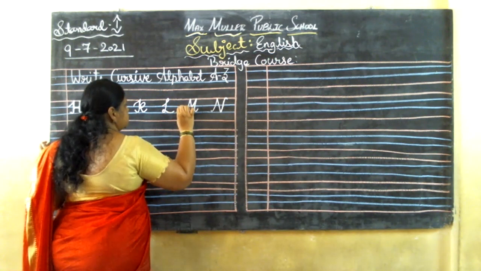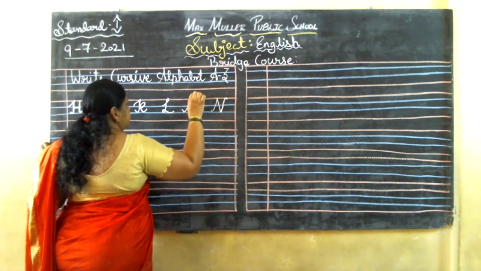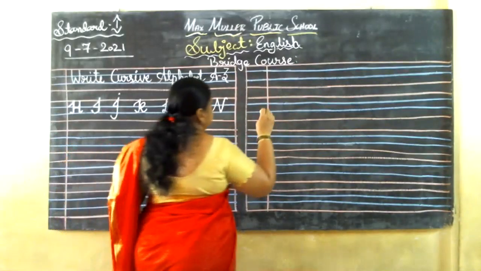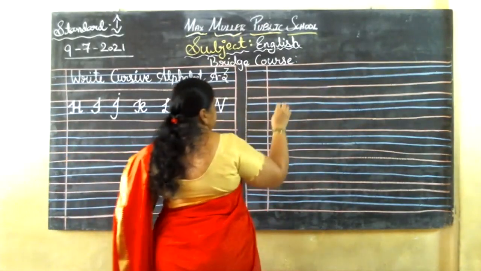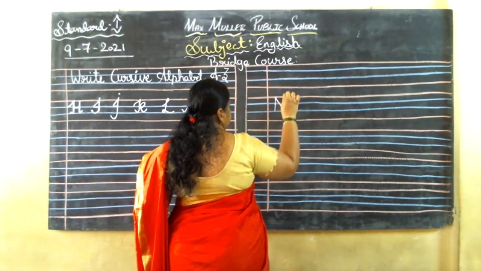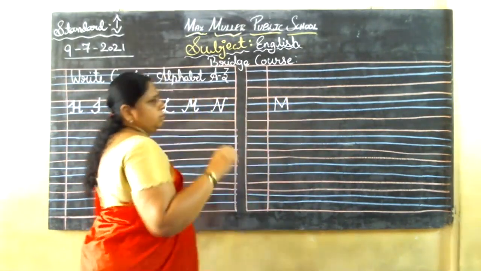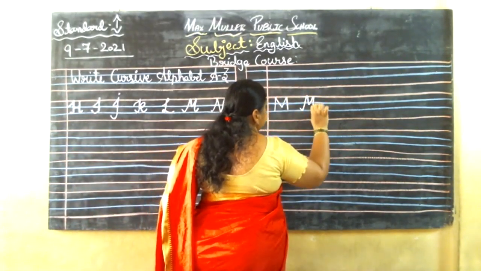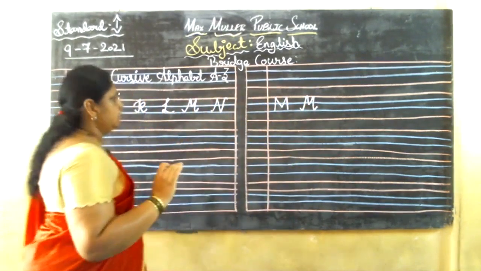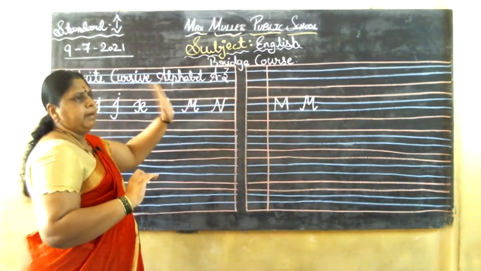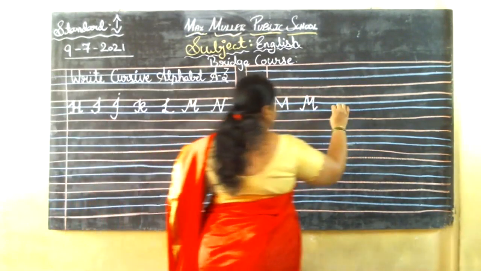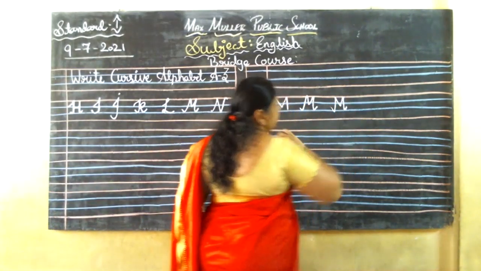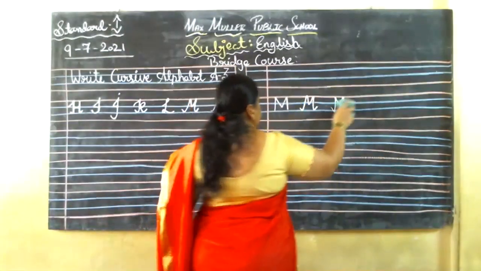These are the bends you are making, what you are finishing. In print, you will write the capital letter like this. But in cursive, you need to bend and write it a little bit stylish. It will look very neat also. A little bit it should bend. If it is not possible, you can write it straight also, but you need to do it like this. Got it? Yes.